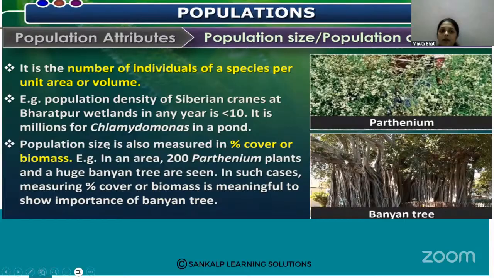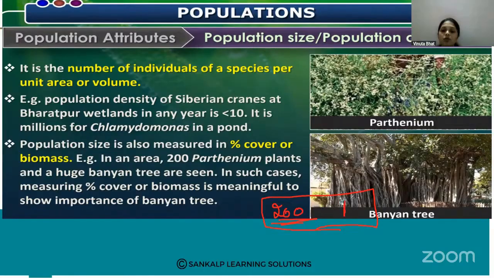Population size is also measured as percentage cover or biomass. Here is one more example, because population density is not always satisfactory. Imagine an area with 200 Parthenium plants, the carrot grass, and only one banyan tree.